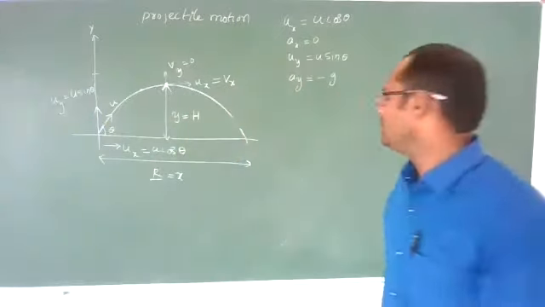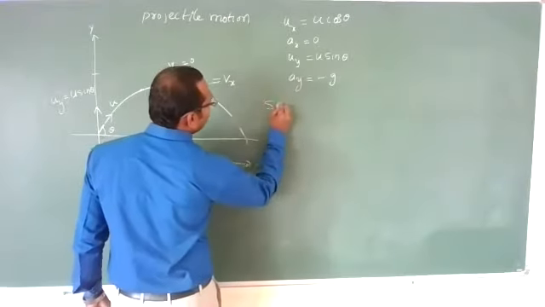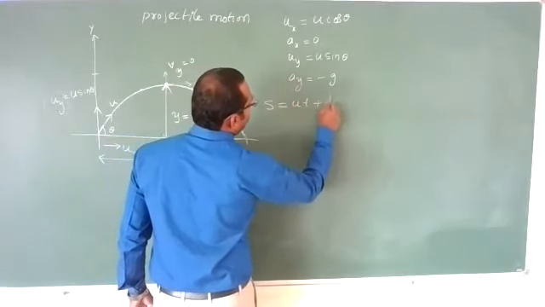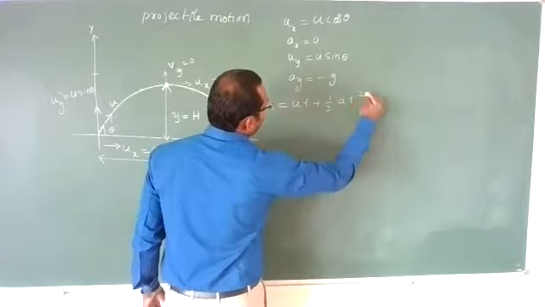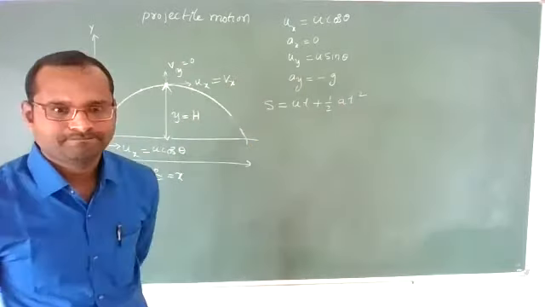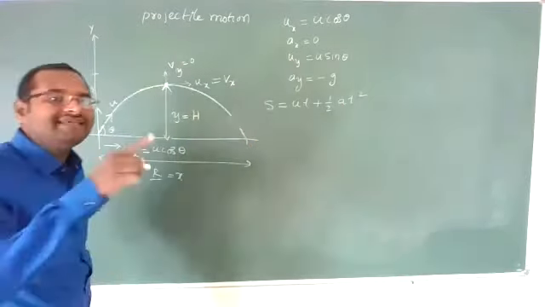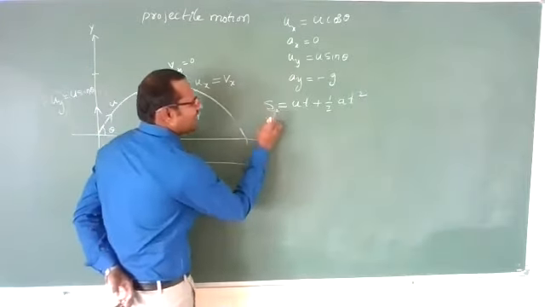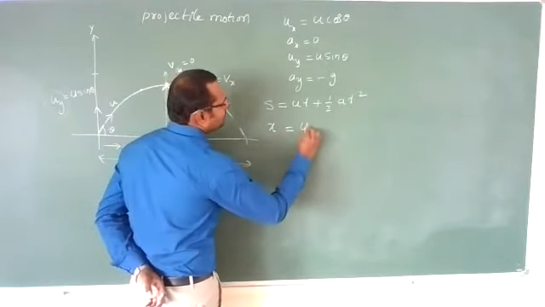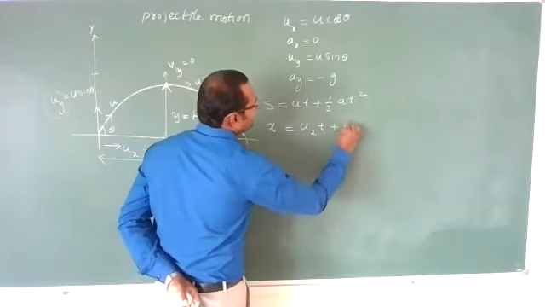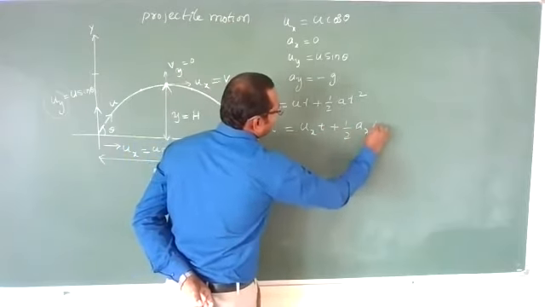So we will write the equation, x is equal to ut plus half at square. Now along the horizontal axis, x can be written as x is equal to uxt plus half axt square.